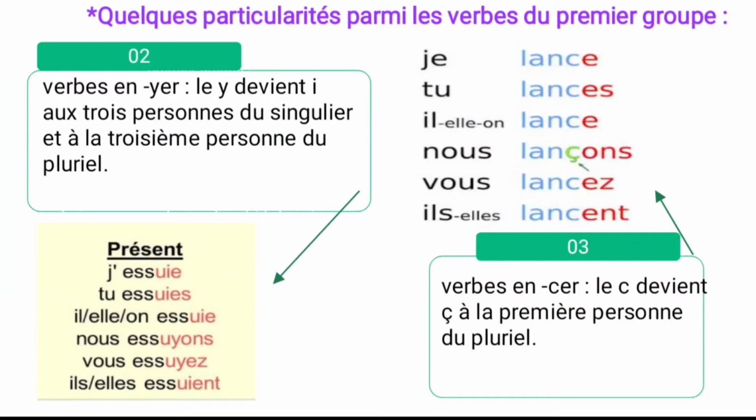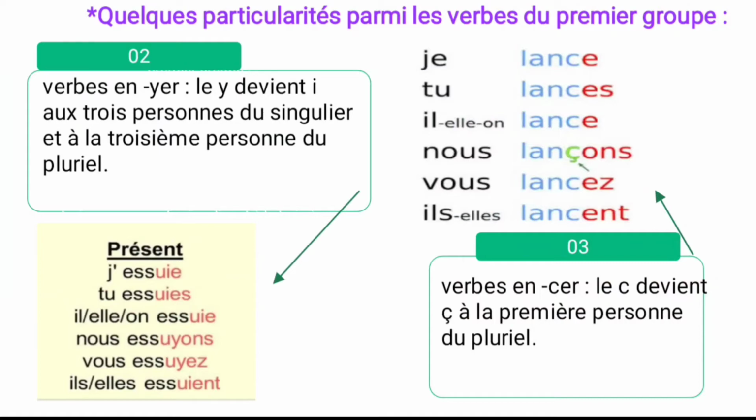So first, there is the second one: verbs in -YER. Le Y devient I aux trois personnes du singulier et à la troisième personne du pluriel. So the verb ends with -YER. The Y becomes I in the three persons singular. What are the three persons singular? First person singular is je, second person singular is tu, and third person singular is il or elle.